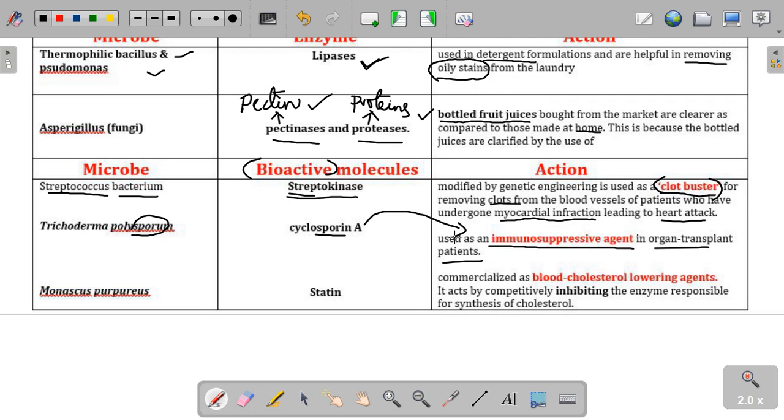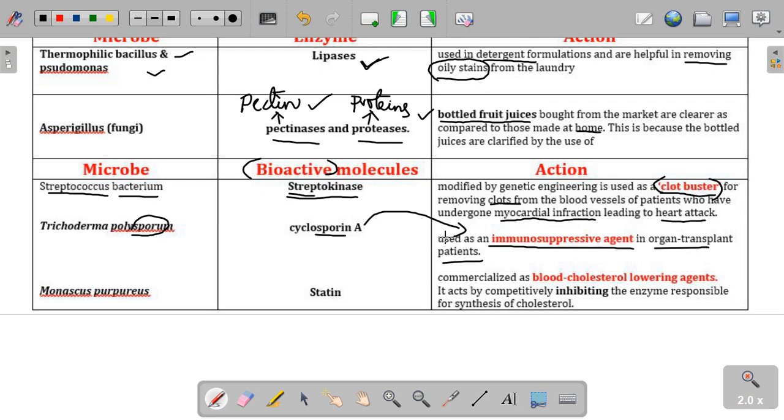Any patient who is undergoing organ transplantation needs to take cyclosporin A so that our body's immune system can be reduced, so that it will not affect the newly received organ.